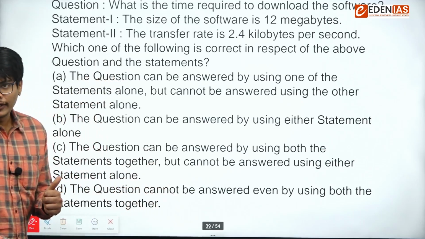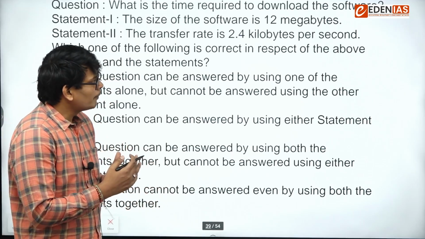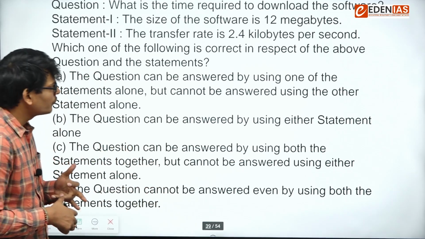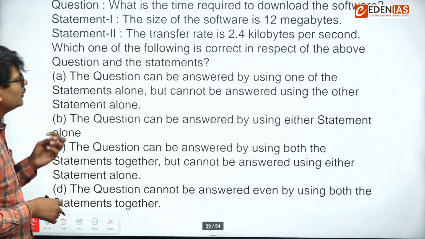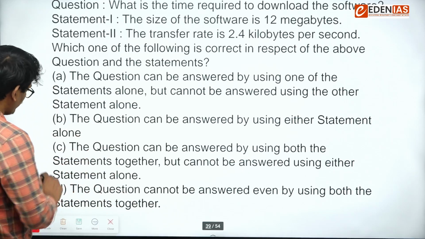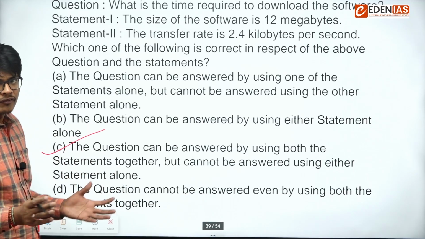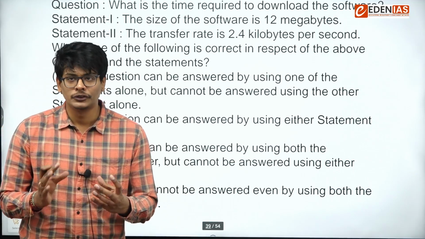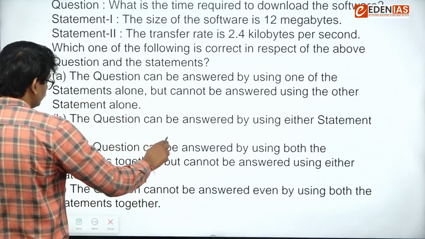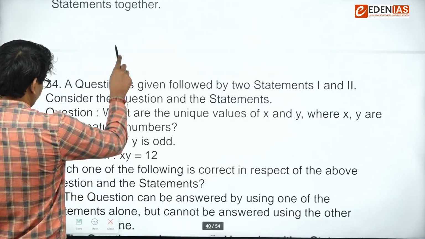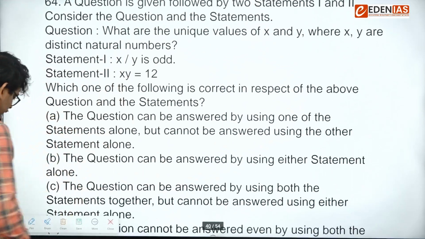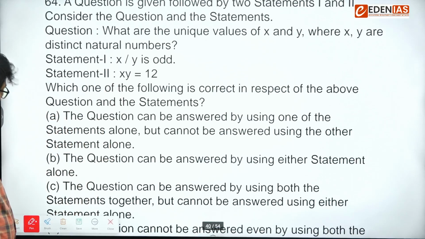Statement 2 alone, we cannot answer, but when we combine these two statements, we can easily answer because we know the size of software as well as we know the speed. So we can easily calculate the time. So again, the answer will be option number C. After combining these two, we can answer the question, right? Next.